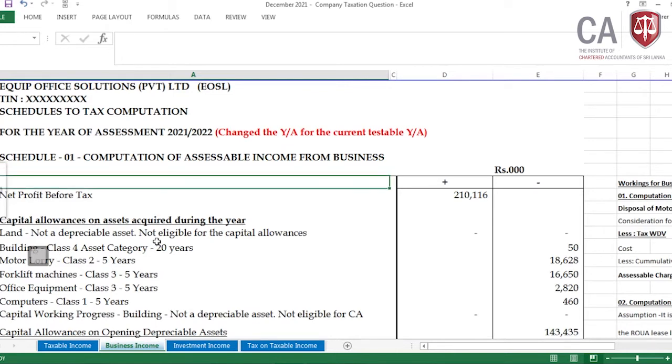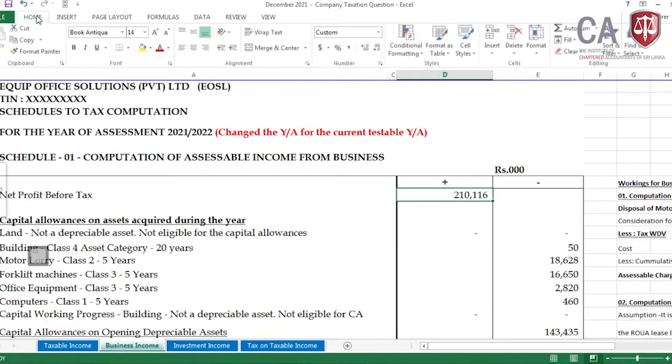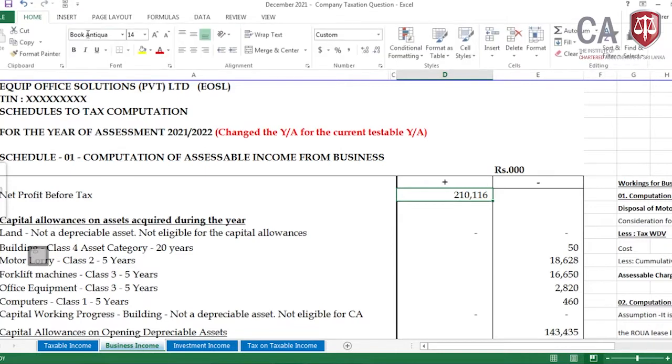Then I'm starting from the net profit before tax, which in the unseen question is 210,116, in rupees '000. Okay. The first thing I have taken is your starting figure. Done. Then after that, I'm starting from the adjustments.